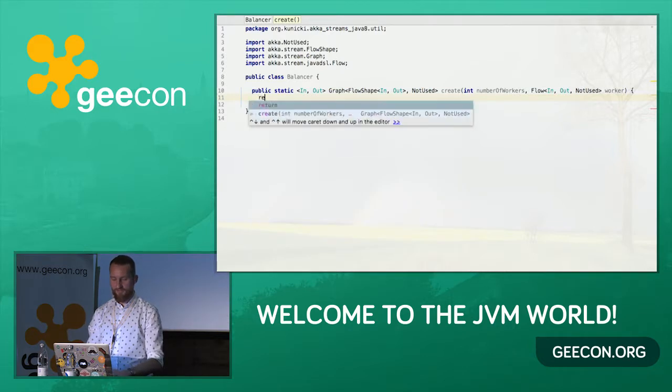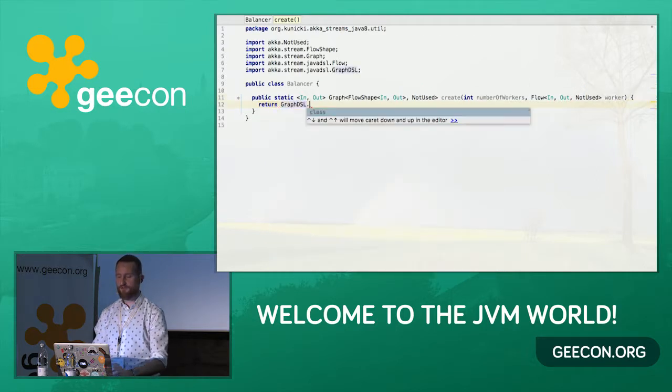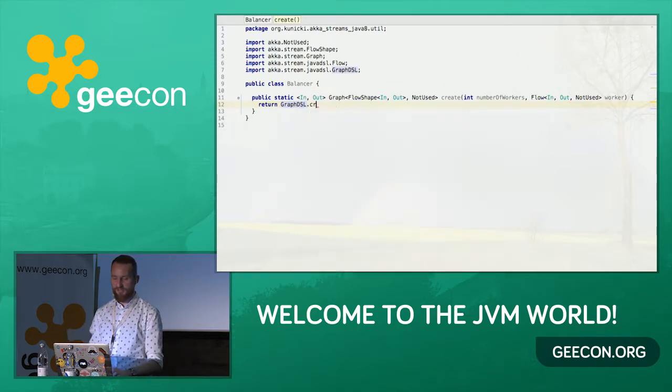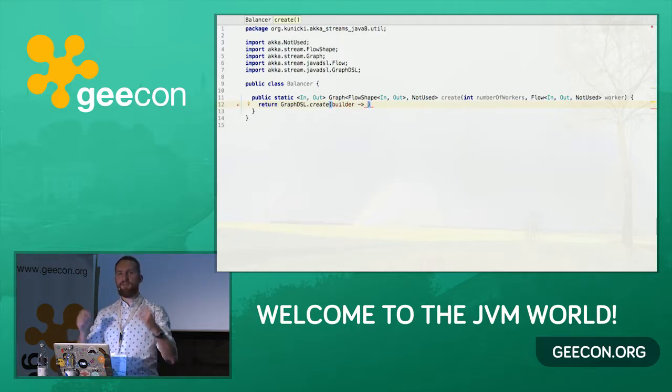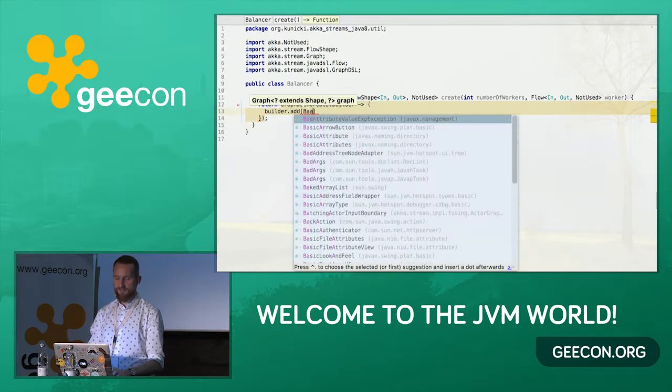So now we can use something that is called graph DSL, and it's basically a DSL for creating your own graph stages. So far we've been using the predefined ones, the ones we have in Akka Streams, but we can also create our own. And basically, in the simplest case, to create a custom graph, you need something called a builder, which basically lets you manipulate the structure of the graph. So you get an instance of the builder, and then you can add your own smaller stages to build your own graph.